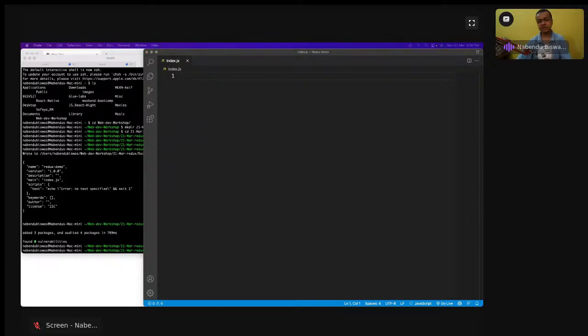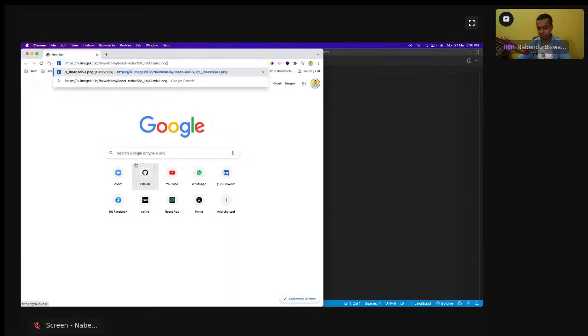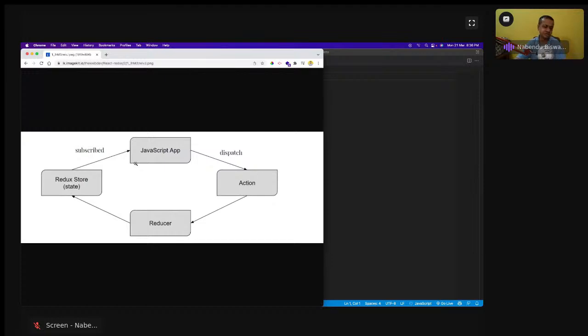So the main thing is the Redux core concept. Let me show a diagram of what Redux has. So Redux has these things. Right now, as I've told, we are going to do it through a JavaScript app. We are not going to do it through a React app. So it has a JavaScript app.